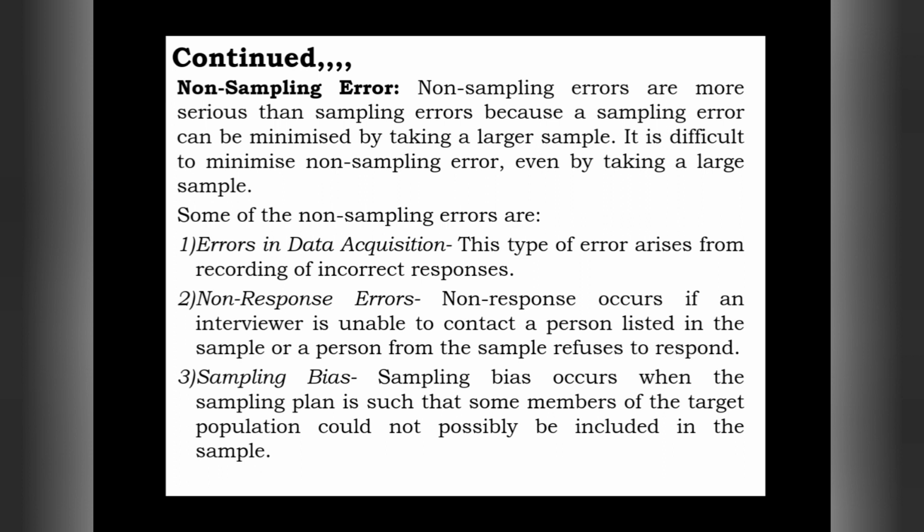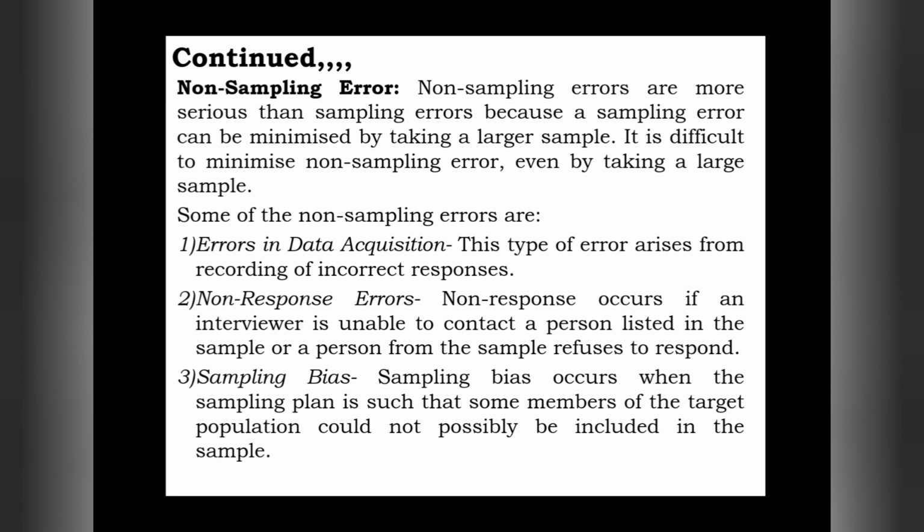Sometimes that individual may not respond to the questionnaire or to that interviewer. When this kind of error occurs, it is called non-response error. It means that person denied to answer the question or to get into that study.